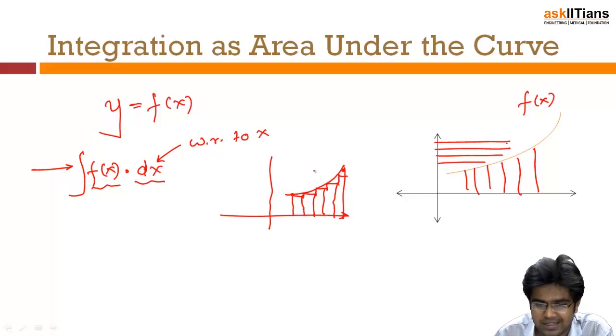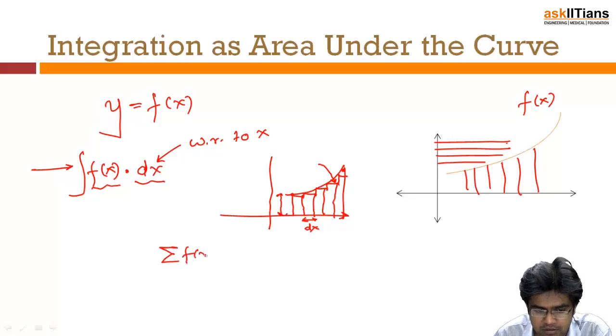But the major point is that if you integrate in terms of rectangles, these small spaces are still vacant. You are actually leaving this space; we are only calculating the area of the rectangles. So what will the area be? The area will be the summation of, let's say this width is very small, so let's say this width is dx. And what is the height? This height will be f of x, that means the value of the function at that point, multiplied by the width, that is dx. So the summation of f(x) into dx at each and every point is your area.